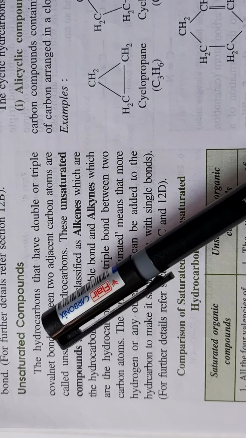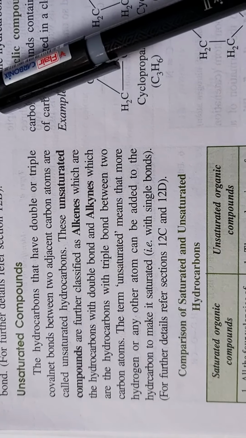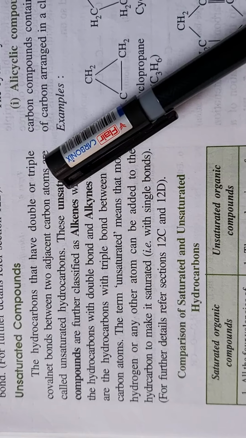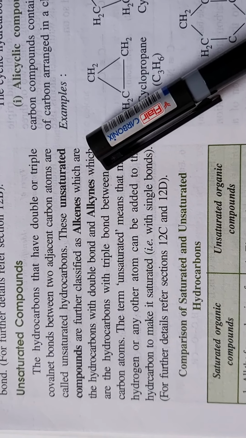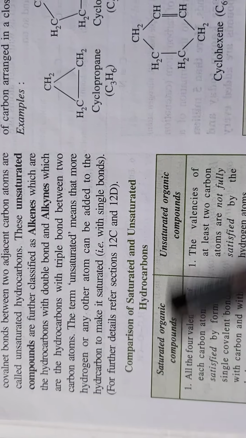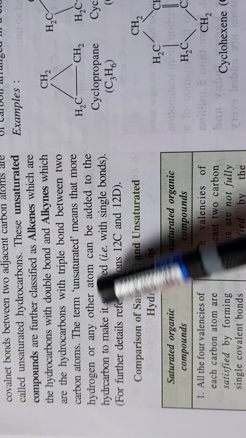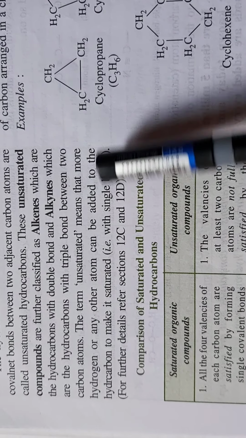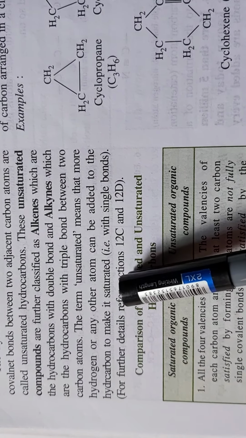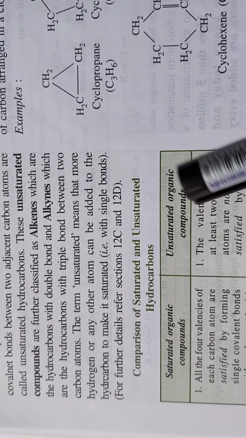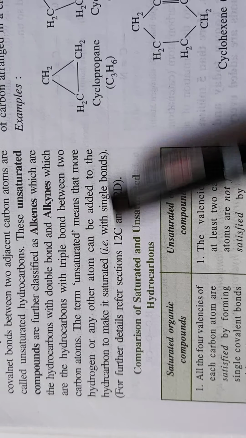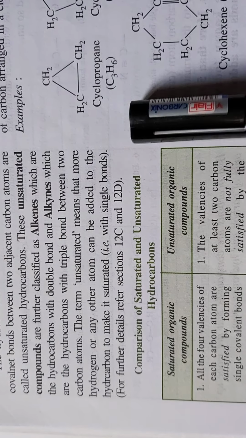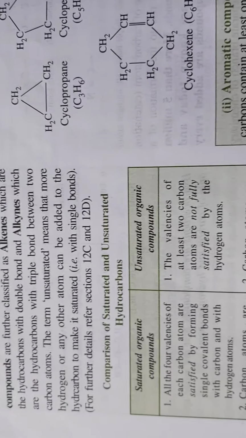So in unsaturated compounds, we have learned about alkenes and alkynes. They have a double bond and a triple bond. And the term unsaturated means that more hydrogen or any other atom can be added to make it saturated, that means single bonds. For further details, we will refer to section 12C and 12D. We will talk about it later.